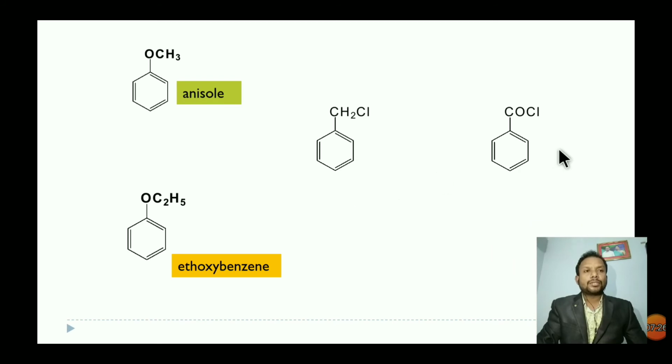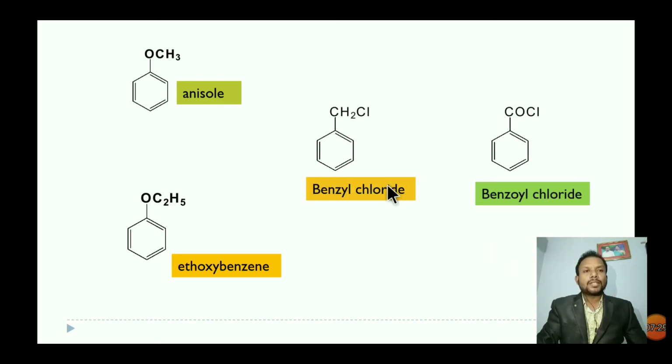See the two structures and see the difference. This is called benzyl chloride. This is the benzyl group, C6H5 attached to the CH2 group. That group is called the benzyl group, so this is benzyl chloride. Here the benzene ring is attached to the CO group, so this is called benzoyl chloride.